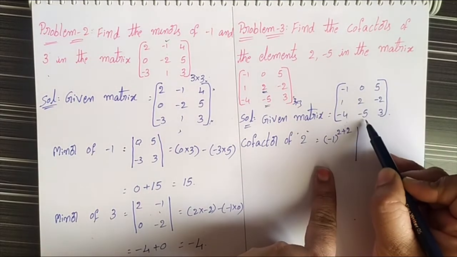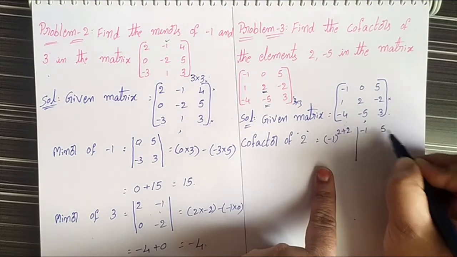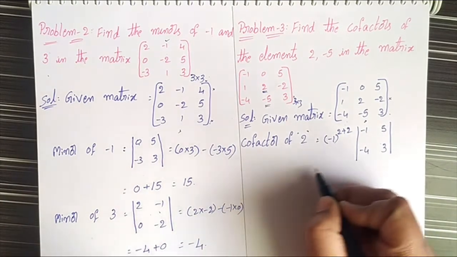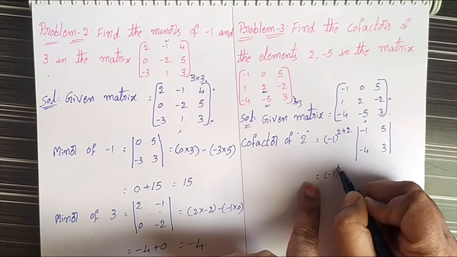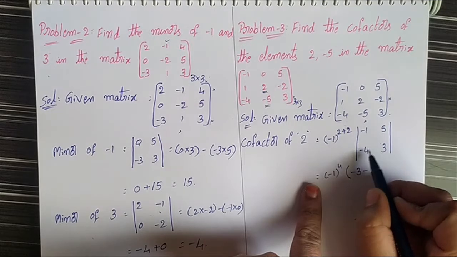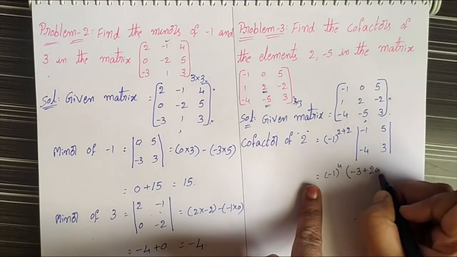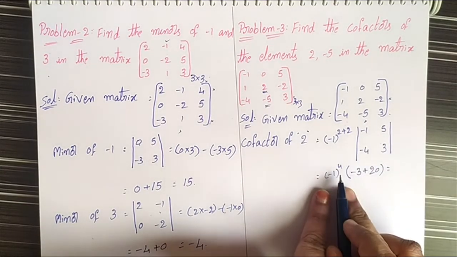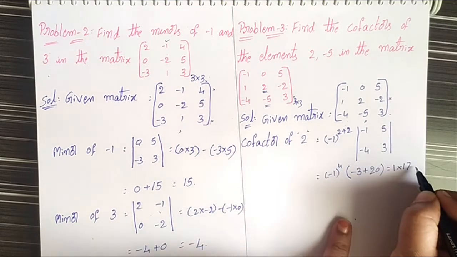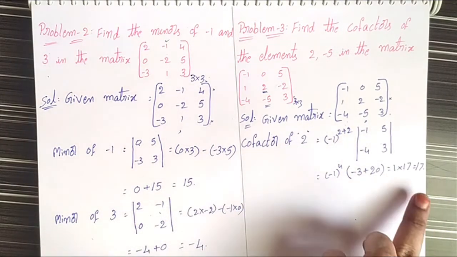We have to delete this row and this column. Then the remaining values are -1, 5, -4, 3. That is equal to (-1) to the power 4 into (-1 into 3 minus -4 into 5), that is -3 minus (-20), which is -3 plus 20. That is equal to 1 into 17, which equals 17. The cofactor of element 2 is 17.